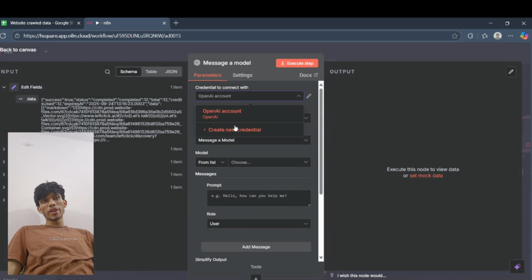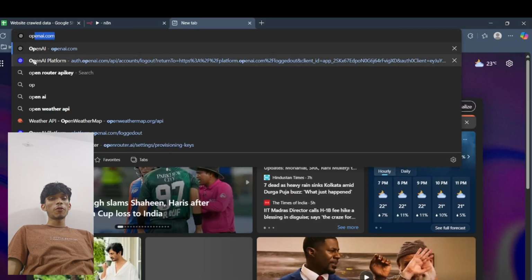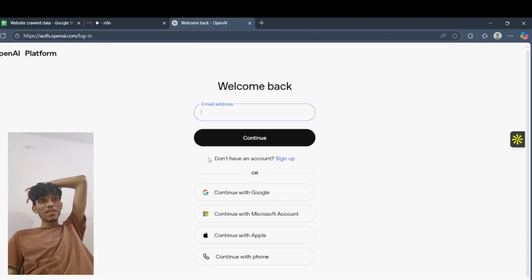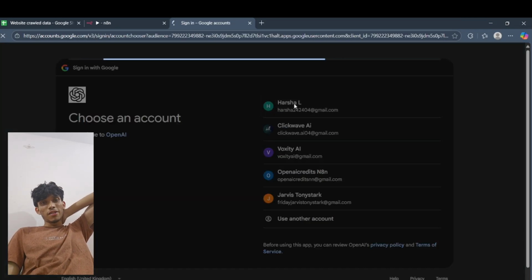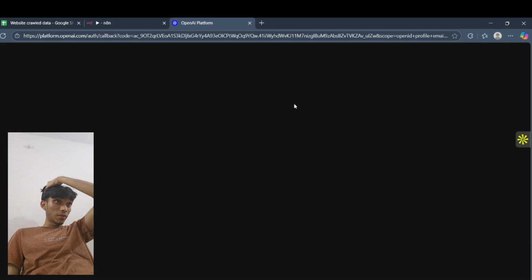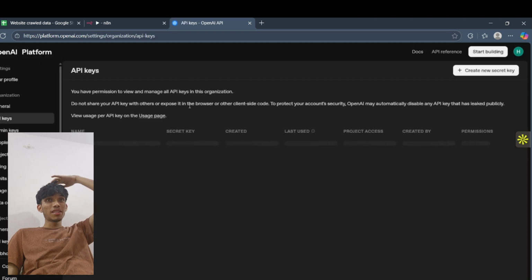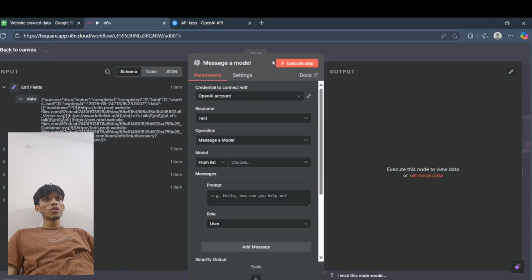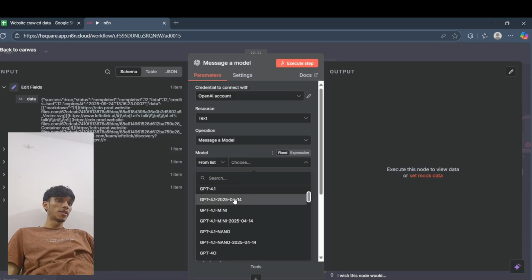And again, if you don't have an OpenAI account, just click on create new credential, go to the OpenAI platform right here. Just sign in. I'll do that as well. I'll click on API keys right here, then create new key. I just have to copy this key and paste it right here. The account will be set up. It's not that hard. And then here I'll go for 4.1 mini, which is my all-time favorite.